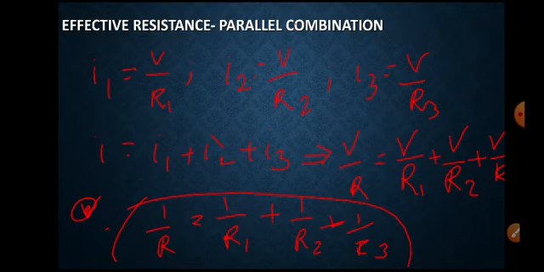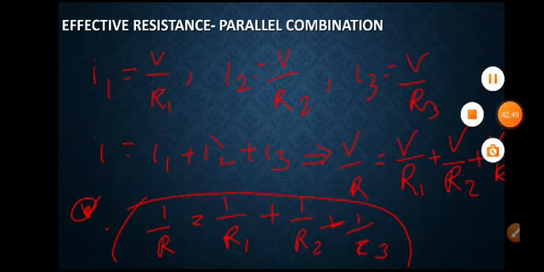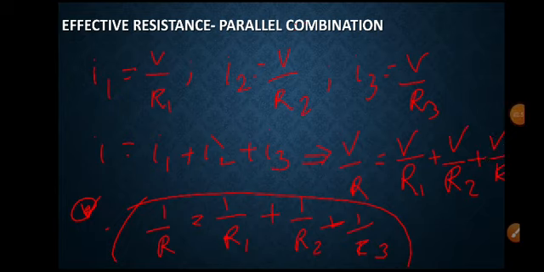So the effective resistance of resistors connected in parallel combination: the reciprocal of the effective resistance of the combination is equal to the sum of the reciprocals of the individual resistances. If a number of resistances are connected in parallel, then the reciprocal of the effective resistance of the combination is equal to the sum of the reciprocals of the individual resistances.